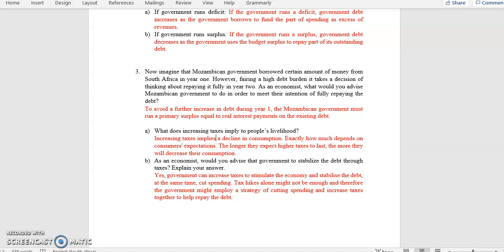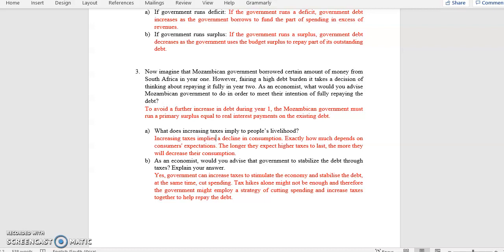A decrease in consumption will depend on the expectations of a consumer. The longer the consumer expects higher taxes to last, the more they will decrease their consumption. So that is what increasing taxes imply on people's livelihood. There will be a decrease in their consumption.